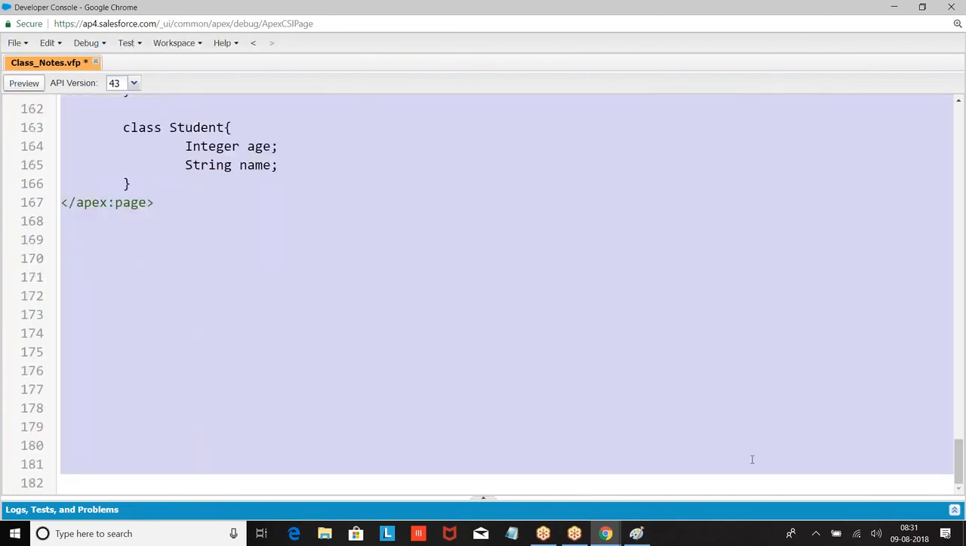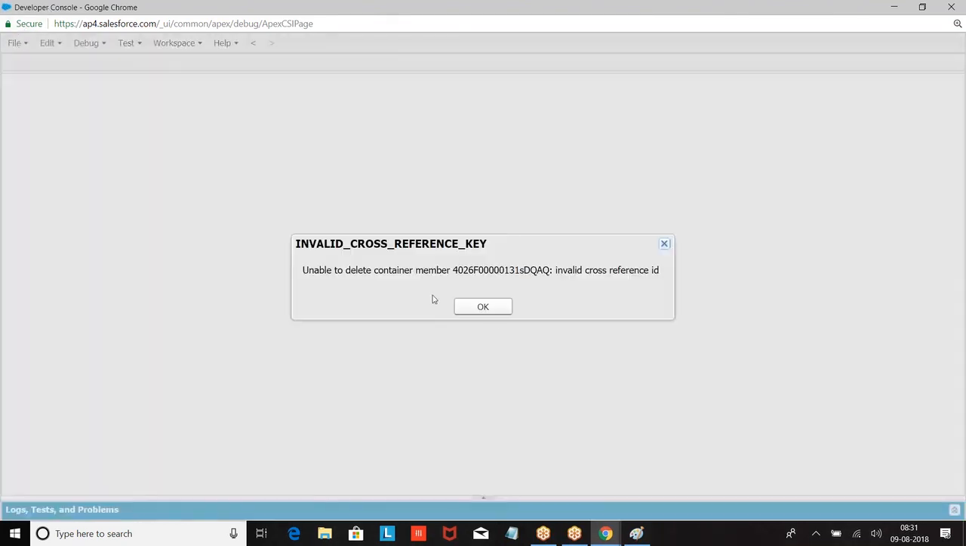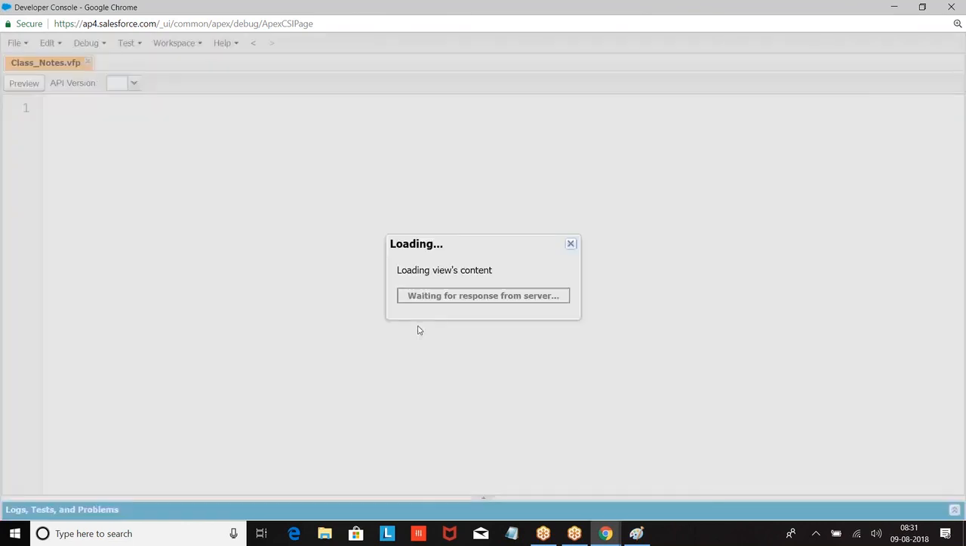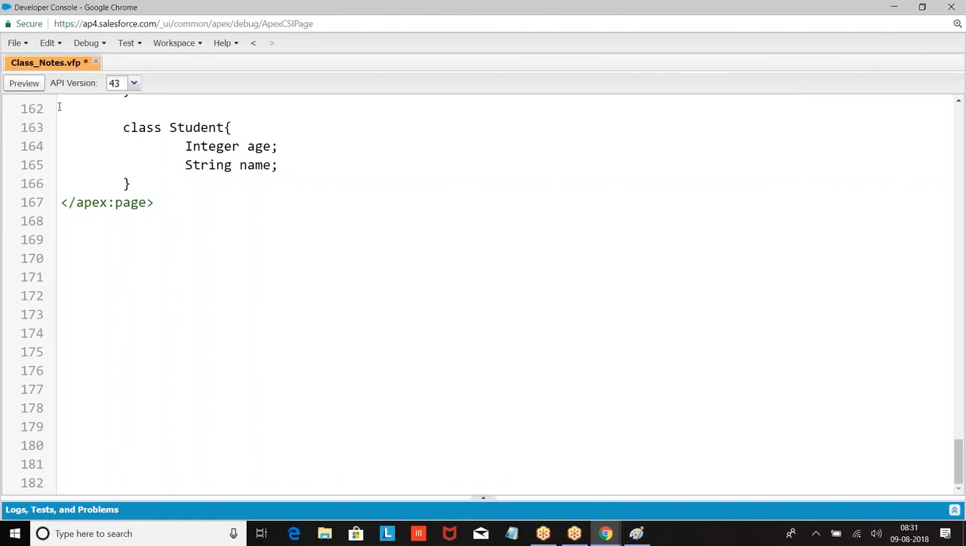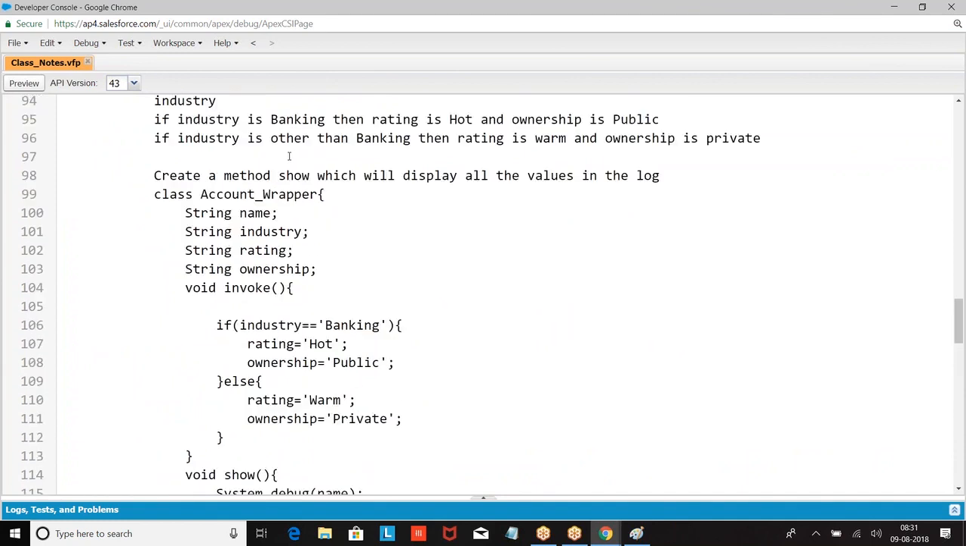Yes, online someone has a query. Go ahead now. Satish, in the previous example you wrote protected email. Then why didn't we use it in the public employee extends example class?